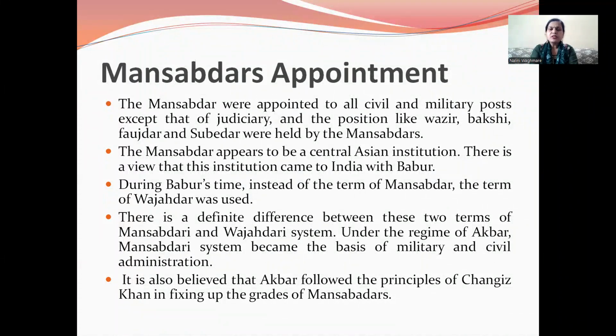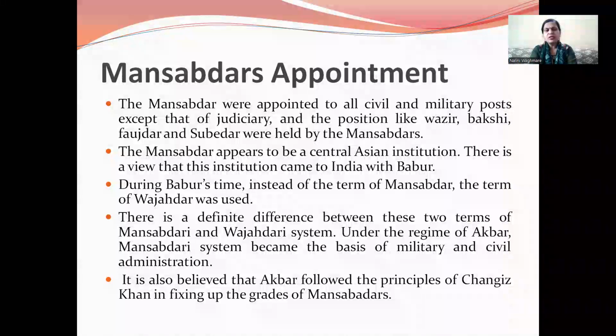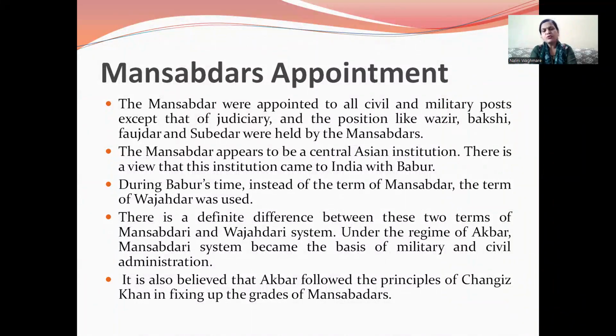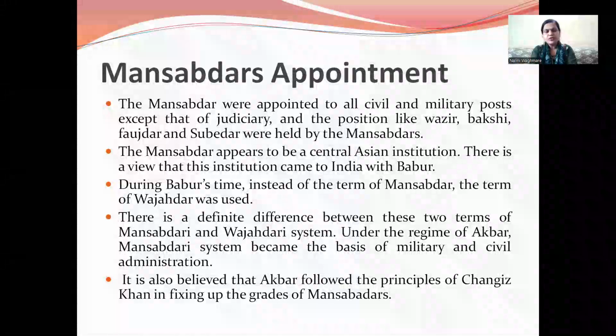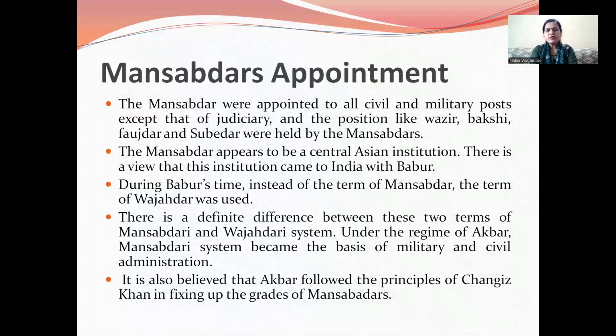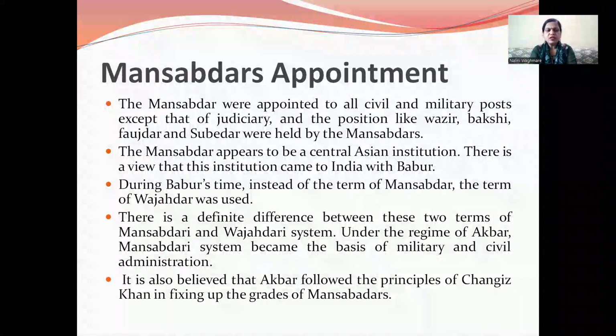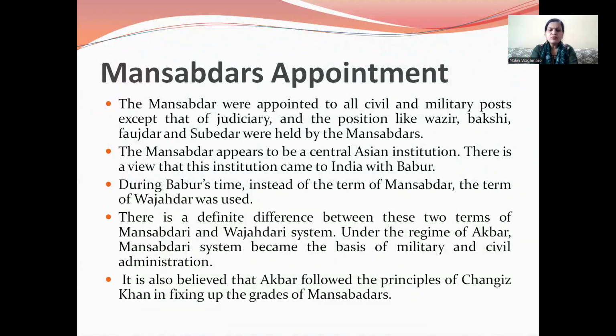The Mansabdar appears to be a Central Asian institution. There is a view that this institution came to India with Babur. During Babur's time, instead of the term Mansabdar, the term Wajahatdar was used. There is a definite difference between these two terms, the Mansabdar and Wajahatdari systems. Under the reign of Akbar, the Mansabdar system became the basis of military and civil administration. It is also believed that Akbar followed the principle of Genghis Khan in fixing the grades of the Mansabdars.